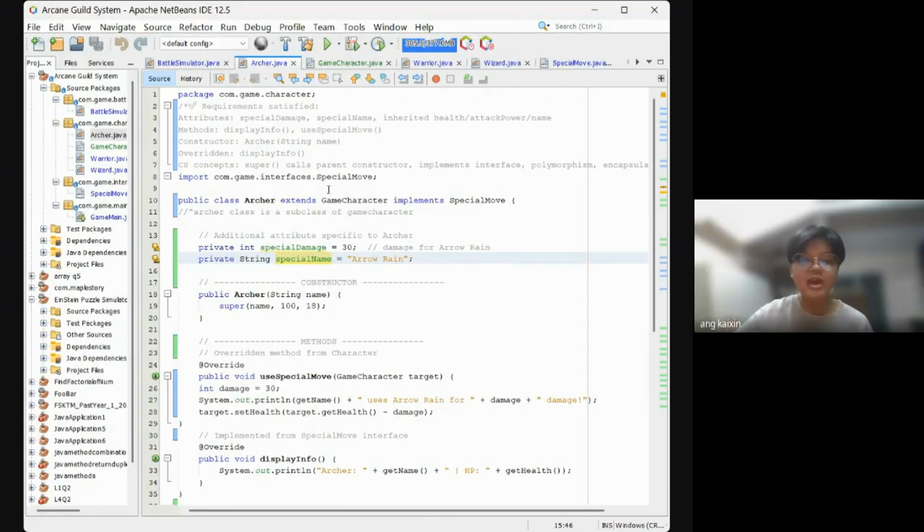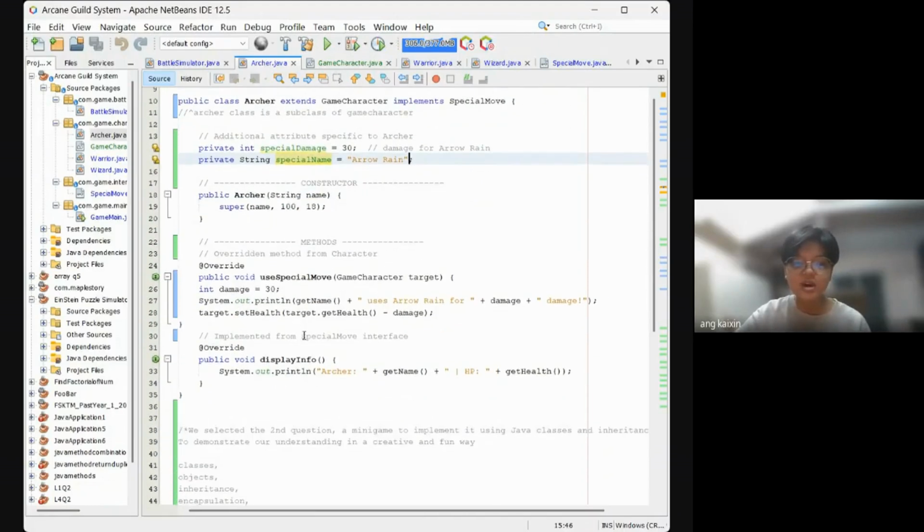We made it so that it can be overridden, so it is overriding the main file and we don't have to repeat. We have this unique behavior of polymorphism to make sure that we don't have to rewrite the code for different characteristics.